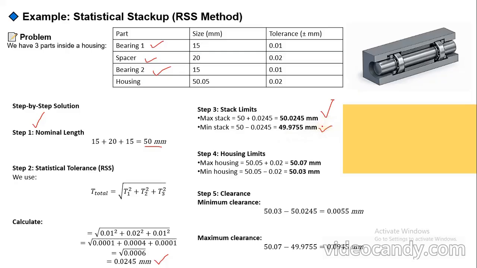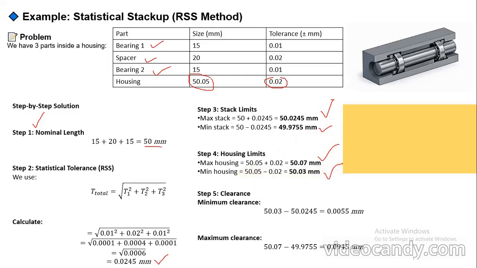Next, in order to compare with the housing, we want to find the maximum and minimum of the housing values. All of you know the housing has a nominal of 50.05 with a tolerance of 0.02. So 50.05 plus 0.02 gives the maximum value of 50.07. Similarly, for the lowest one we do the minus, so we get the value 50.03 mm.